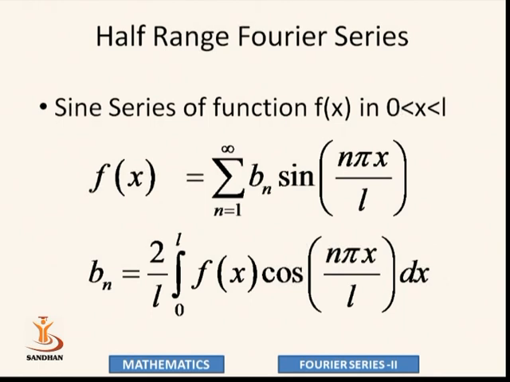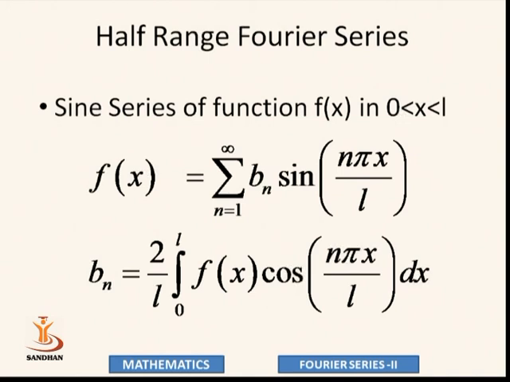So bn is 2 by L integration from 0 to L f of x sin n pi x by L into dx. Here the value of L can be evaluated by the limit, given limit 0 to 1.